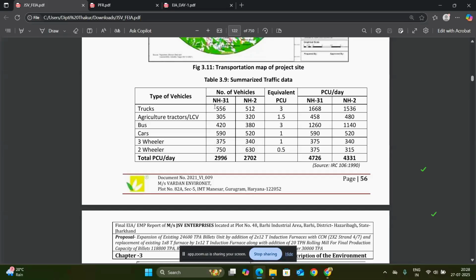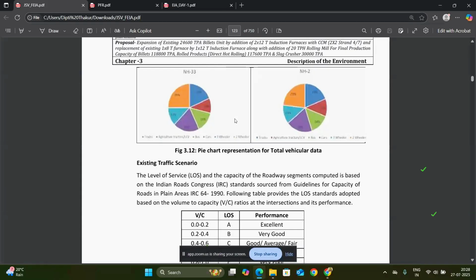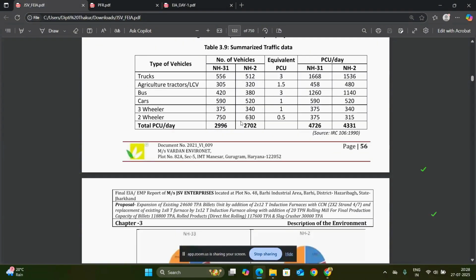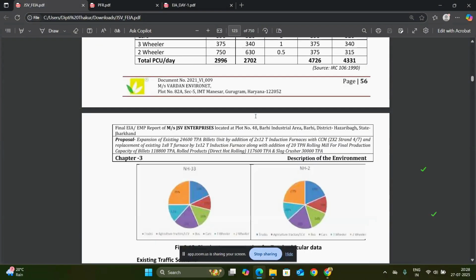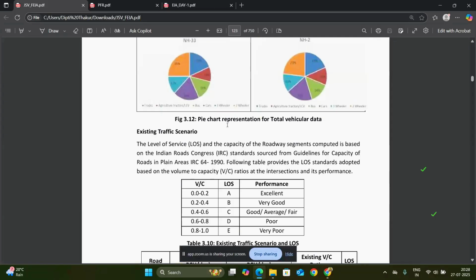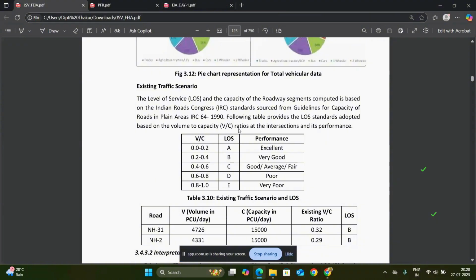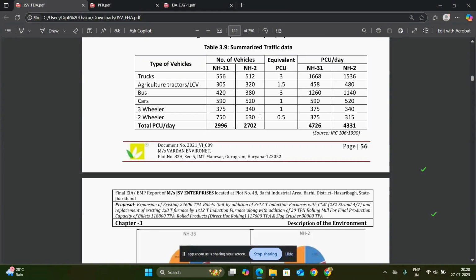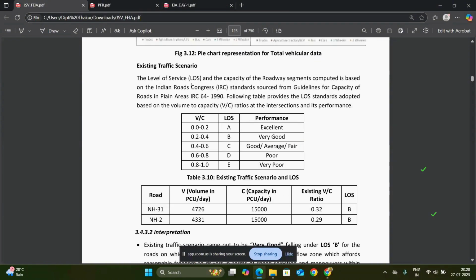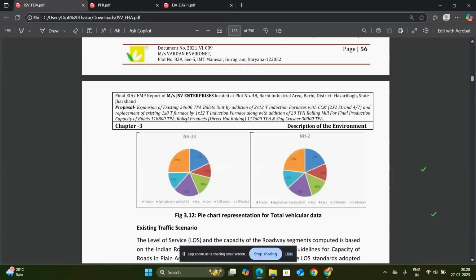That means the roadside, the outgoing and incoming roads, the traffic locations and the crossing points, all are mentioned in the traffic data report. A pie chart is also compulsory, to show the existing traffic scenario, because it is an expansion project.